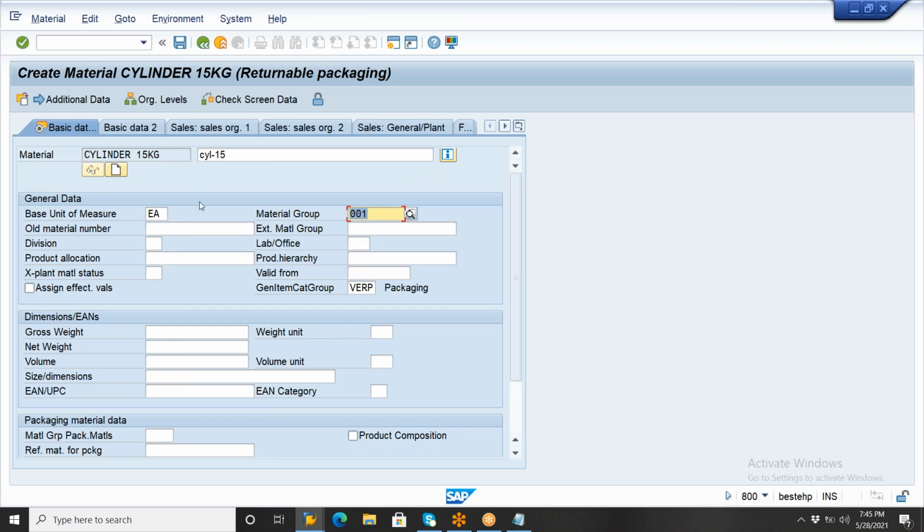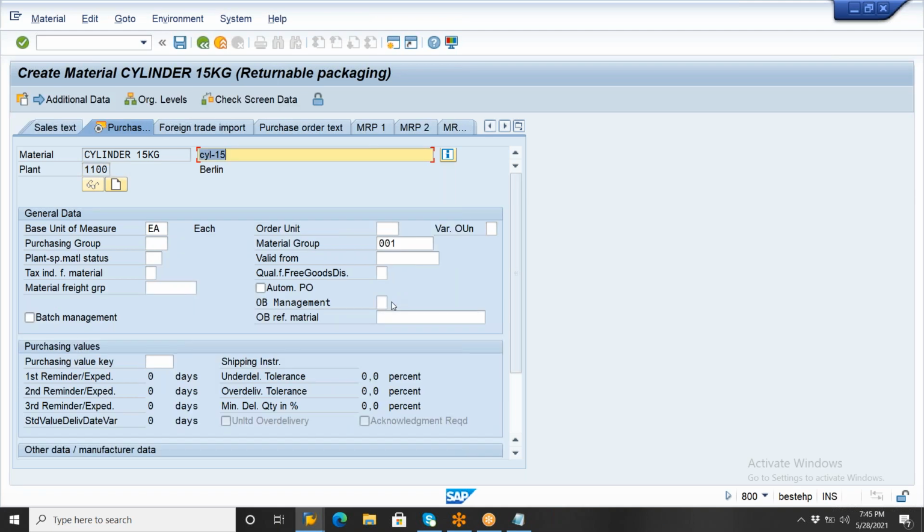Now please observe, whenever you select this RT packing material, the returnable packing material, automatically this item category will pick as a verb here. This we need to understand. The item category will pick as a verb for the packing material. Now click on continue. This you already know, how to create a material.